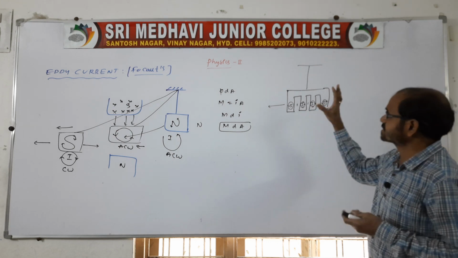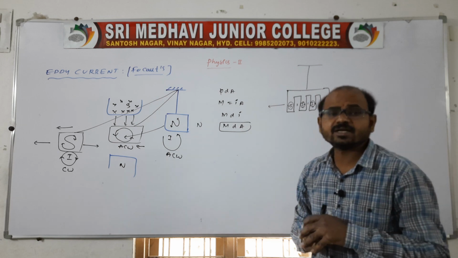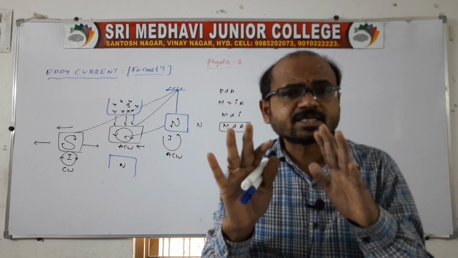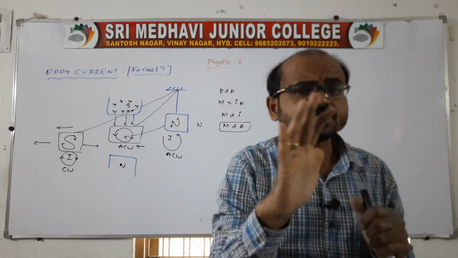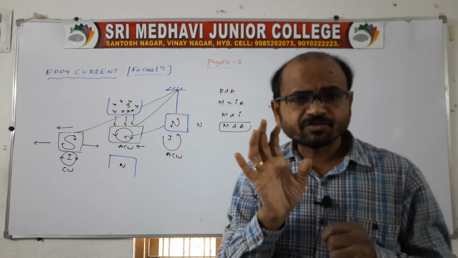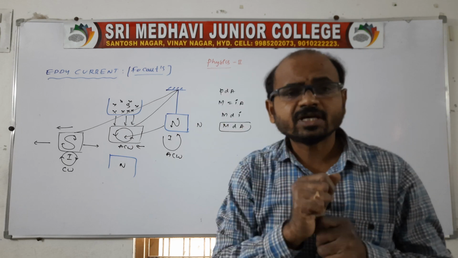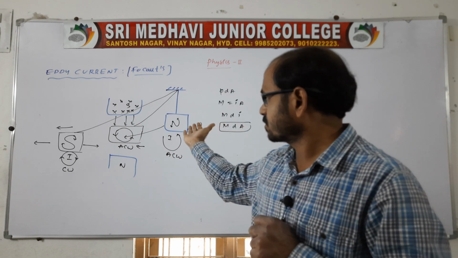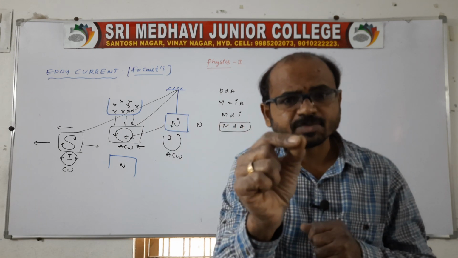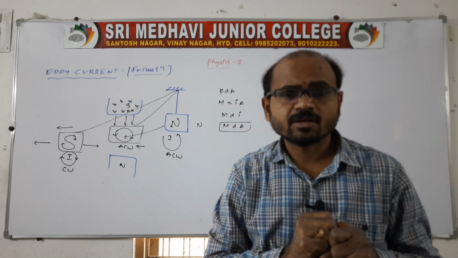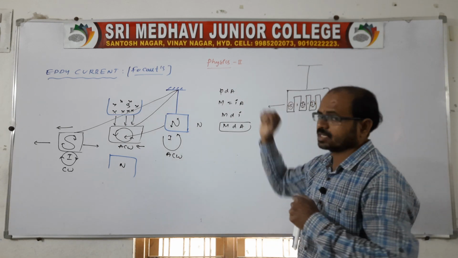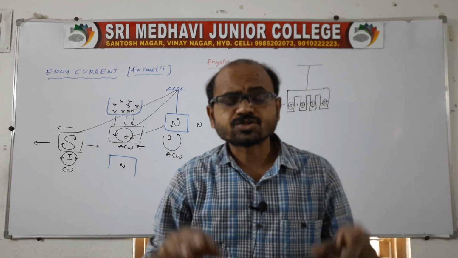So a current is induced, and that current or EMF always opposes the changes that caused it. That means it opposes the motion, because when the sheet enters a uniform magnetic field, it opposes the motion of the sheet or coil entering. And when it is leaving the field, again it opposes the speed or motion of that coil. In both cases there is opposition, caused by what we can call the Foucault current.